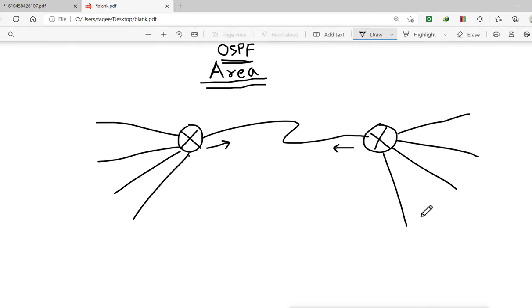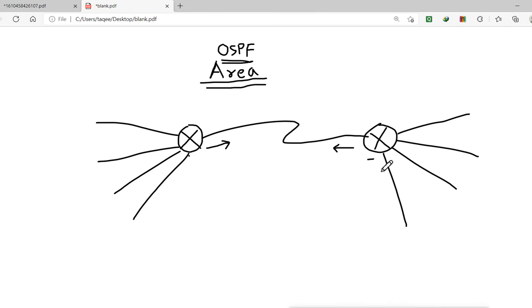For example, if you don't do the summarization, then this router will send 5 network entries in its routing table to the other router, and that router will also send 5 network entries back. 5 is only an example, but sometimes the routing table can be very big, with entries of 50, 60, 100 networks.